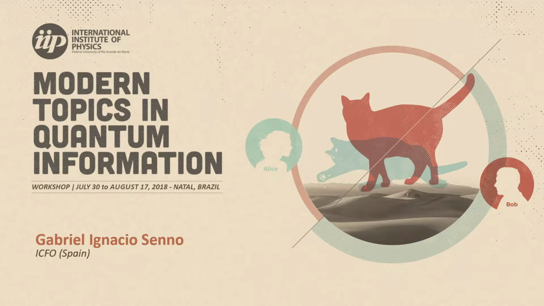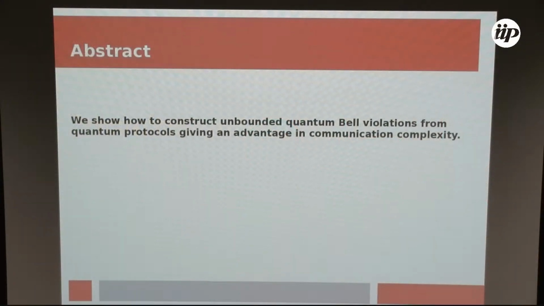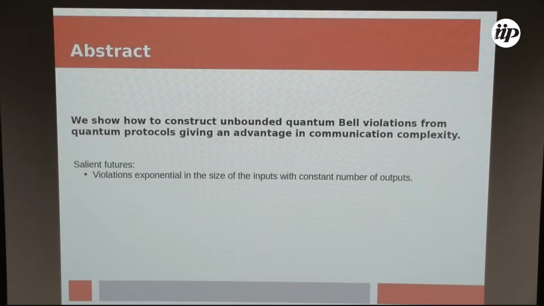So, in a nutshell, the result I want to tell you about is a way to construct unbounded quantum Bell violations from gaps in communication complexity. Now, for those who don't know some of the words in this short summary, don't worry, I will explain later. But for those who do know, let me tell you some salient features of the construction.